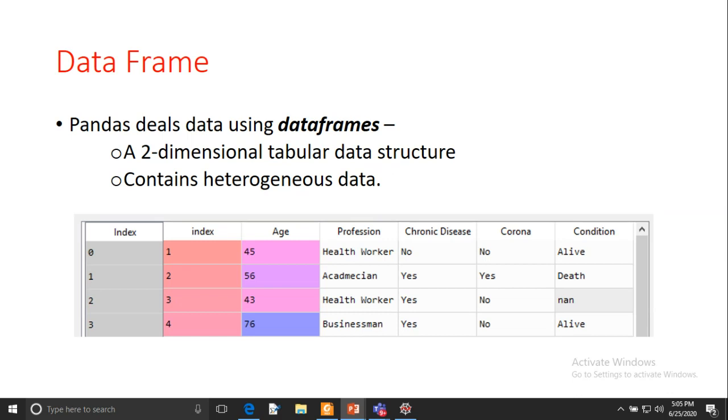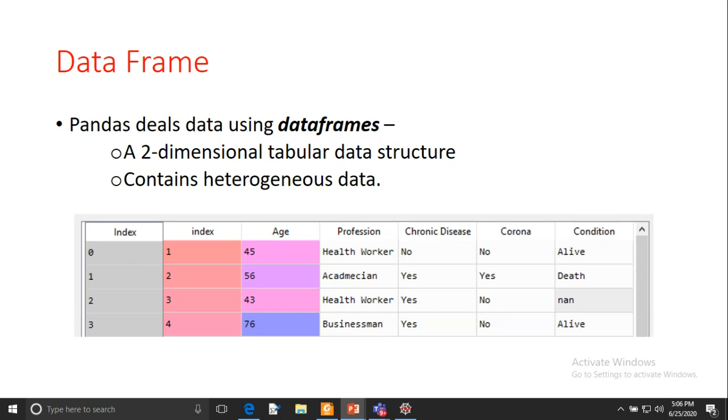Now the second point is that a data frame contains heterogeneous data. So we can say it is a potentially heterogeneous data structure. Whenever we read data into our IDE, it becomes a data frame, and each and every variable gets its data type based on the data available in that column.